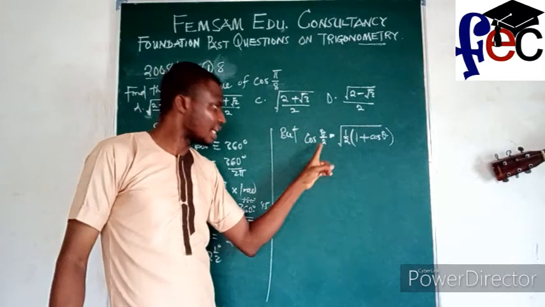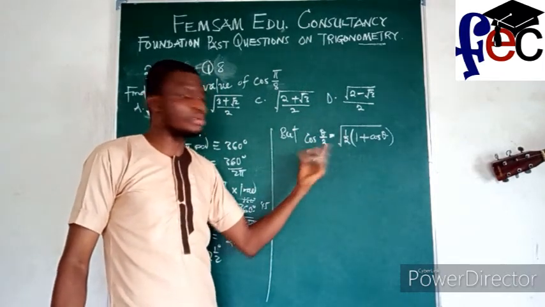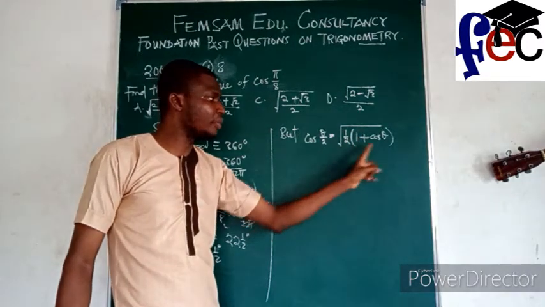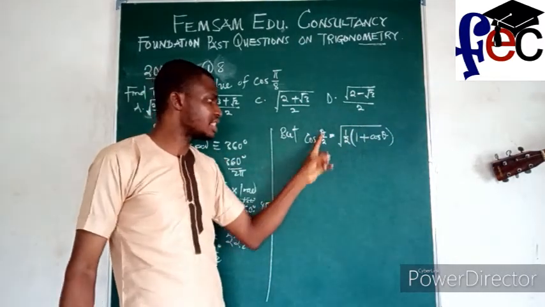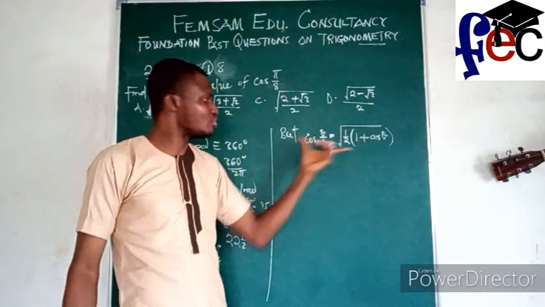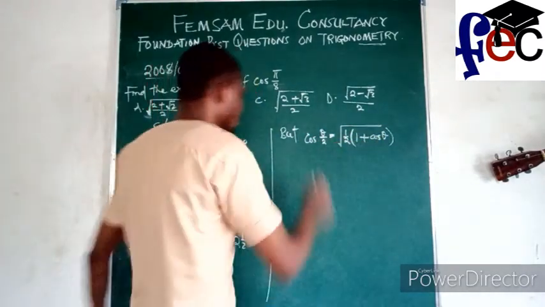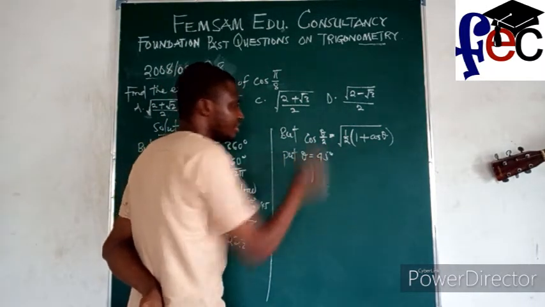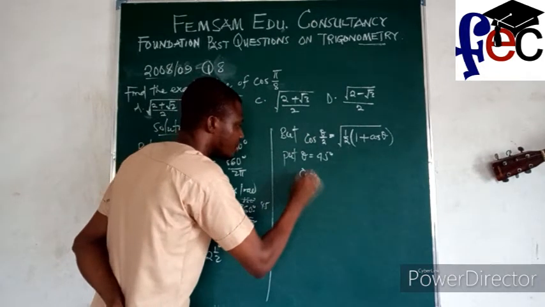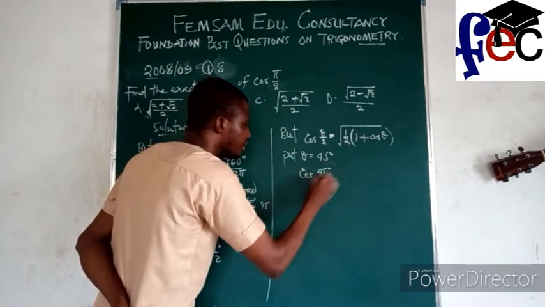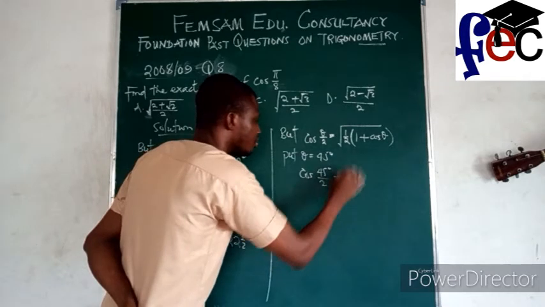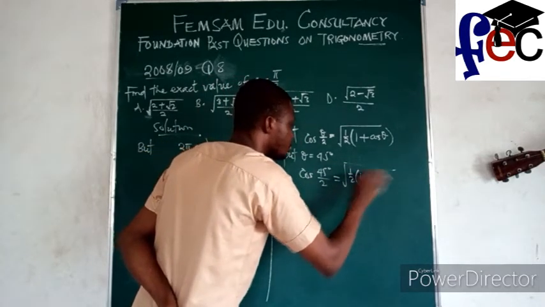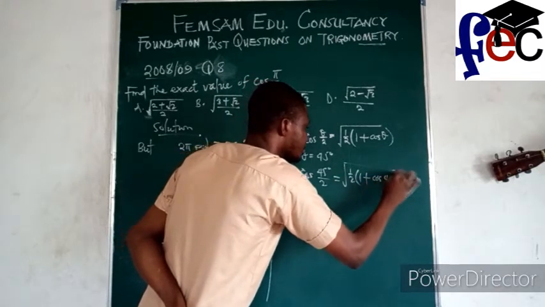Then thereafter, when you make cos theta the subject of the formula, you will get square root of 1/2 times, in bracket, 1 plus cos 2 theta. Then divide the theta here by 2, divide the 2 theta here by 2, you will get this expression. Okay? So now, I can put theta equal to 45 degrees. The moment I do that, I will have cos 45 degrees over 2 equal to square root of 1/2 times 1 plus cos 45 degrees.